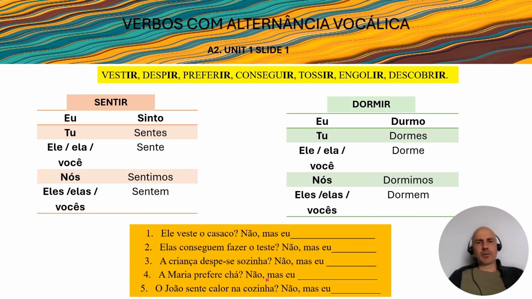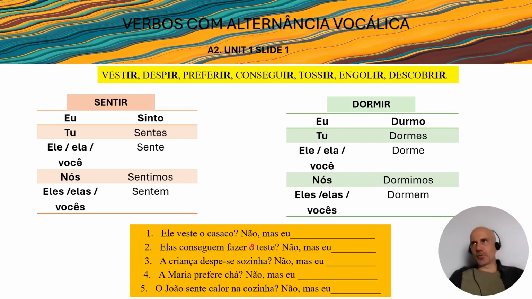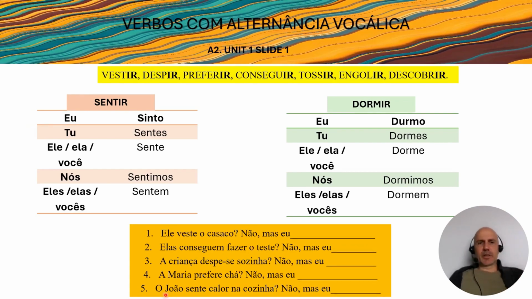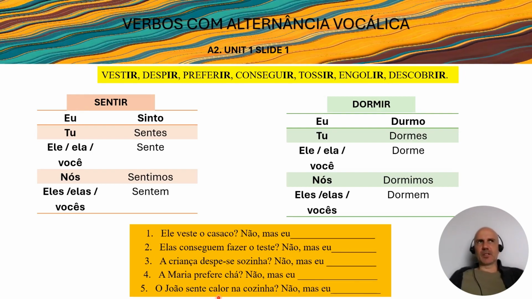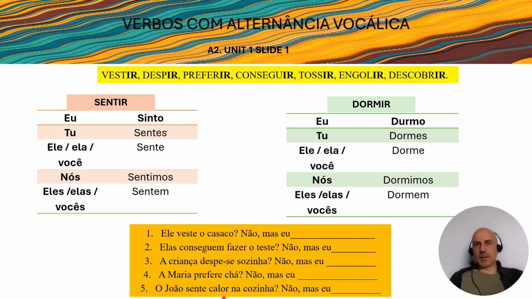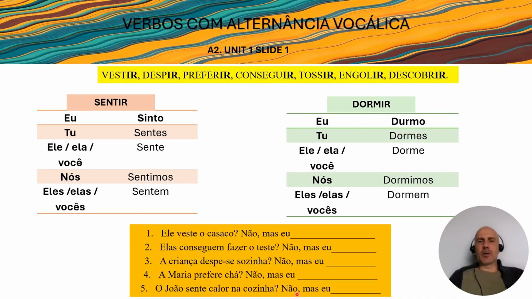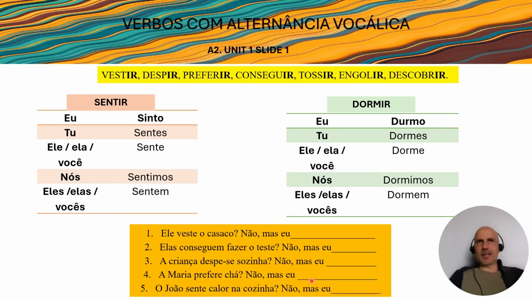Não, mas eu, so no, but I prefer the tea, okay? Once again, you have to conjugate the verb in the first person to operate this change. And the last one is, o João sente calor na cozinha, so John feels heat in the kitchen. Calor is heat. And you have to say, não, mas eu, no, but I feel heat, or I feel hot in the kitchen.